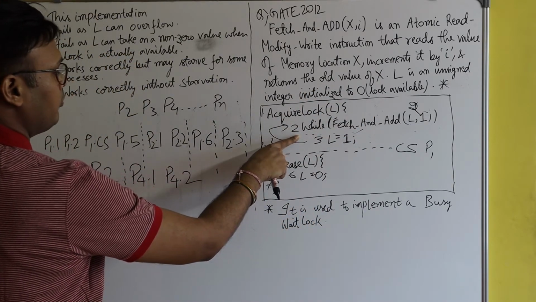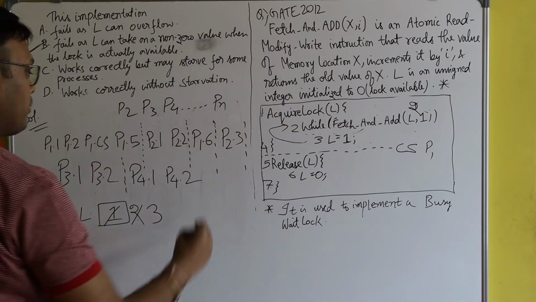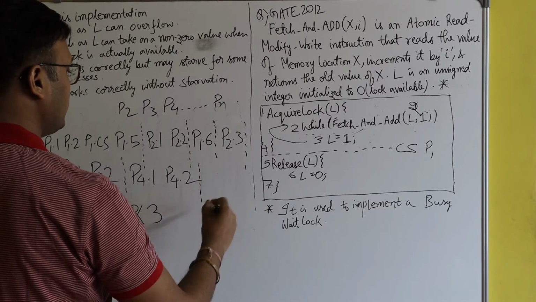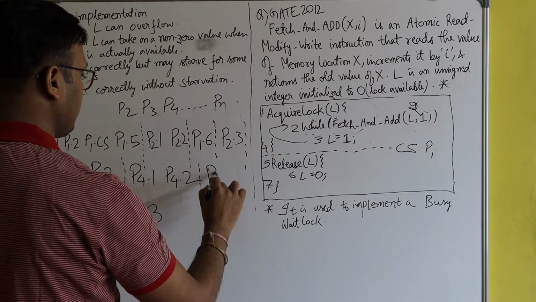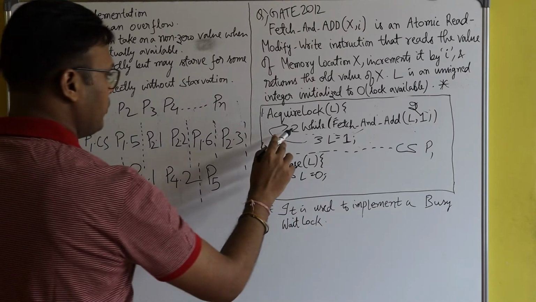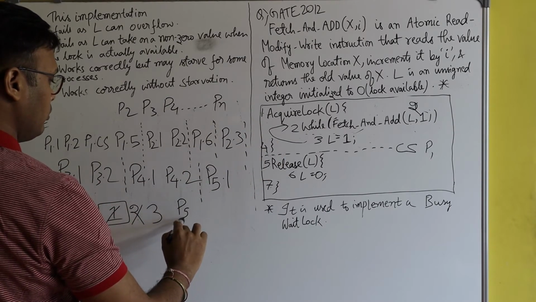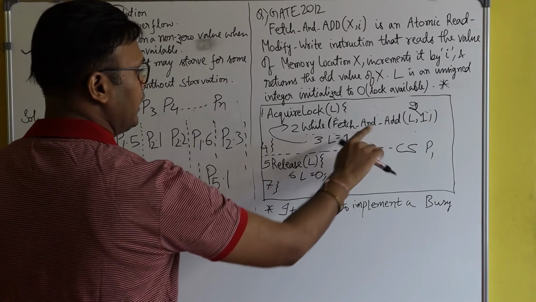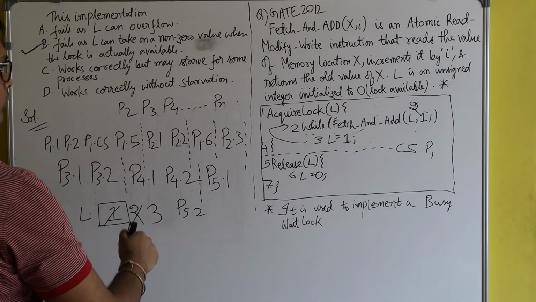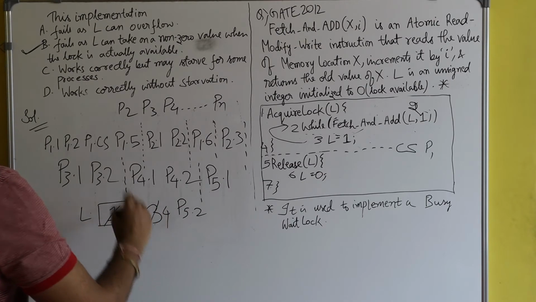Before process P4 could execute line number 3, again the preemption happened. Now CPU is given to process P5, suppose. Again the same thing. Process P5 will run line number 1 and line number 2. In line number 2, it will increment the value from 3 to 4 and return the previous value, that is 3.